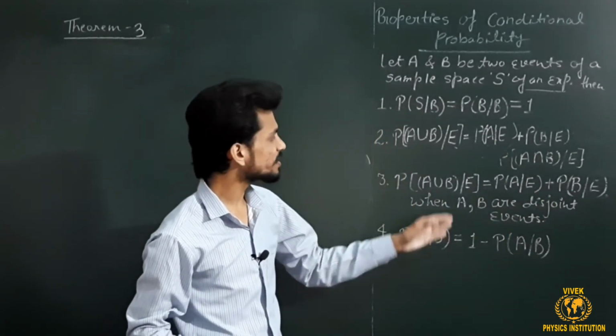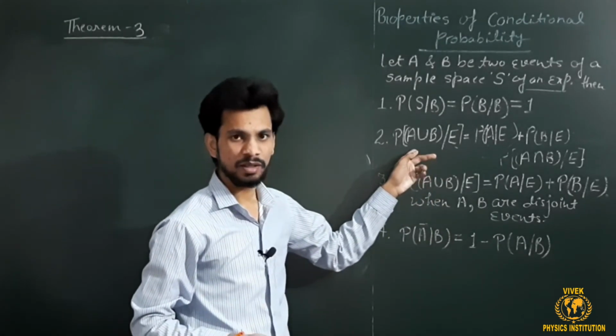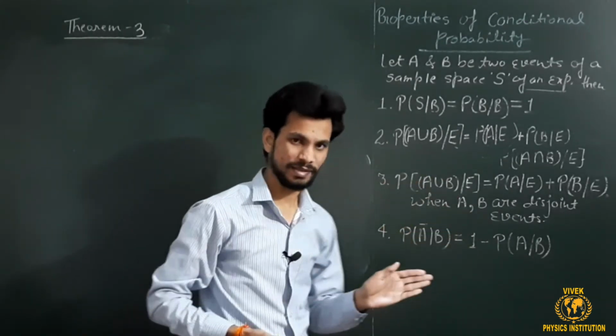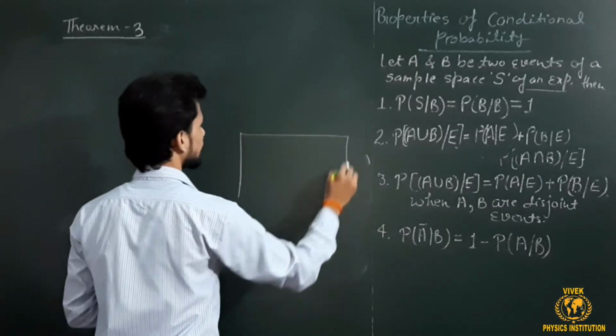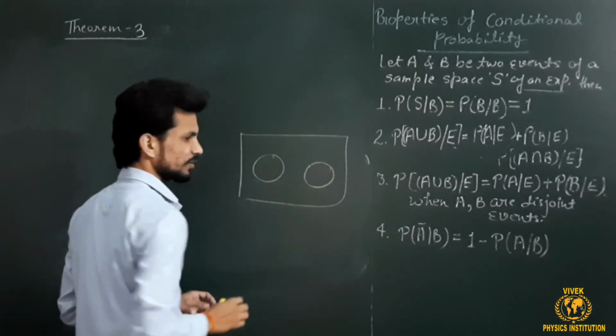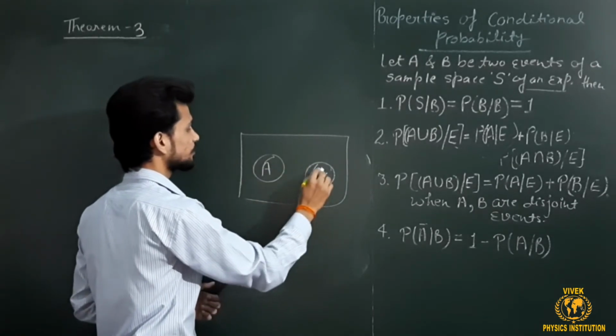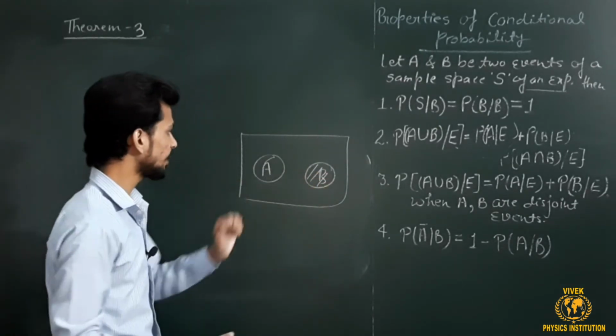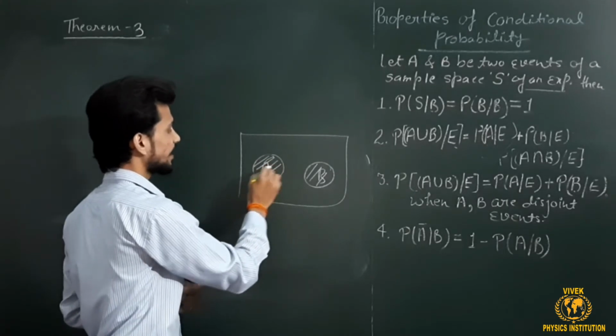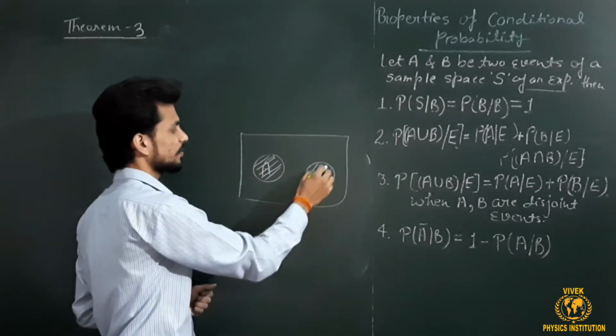So this can be regarded as a special case of theorem number 2 when A and B are disjoint sets. Disjoint sets means A is somewhere here and B is somewhere here, so no number will be in common. This will be of A, this will be of B. So the union of A and B will be what? The number of elements in A plus the number of elements in B.